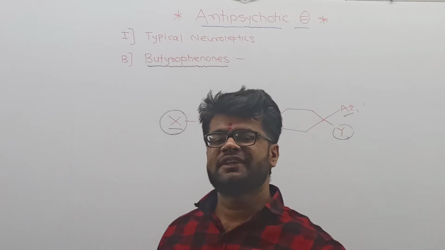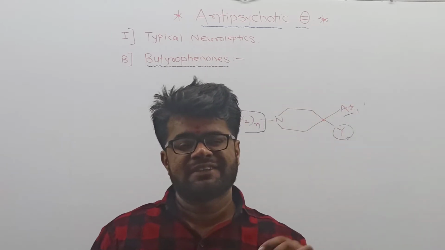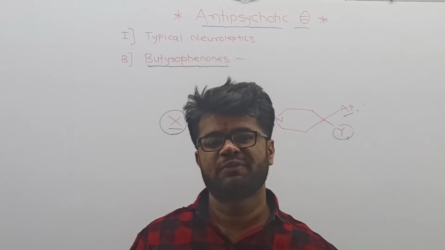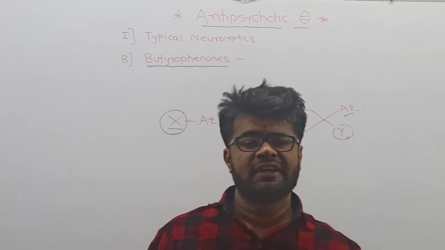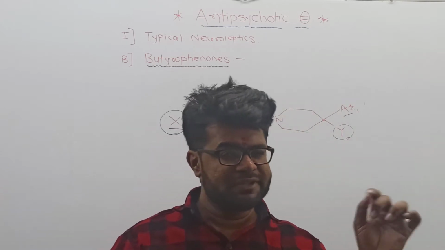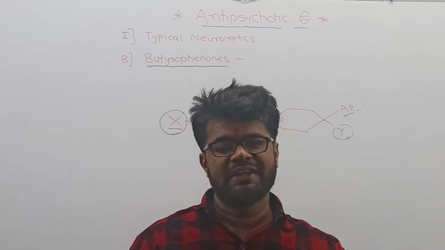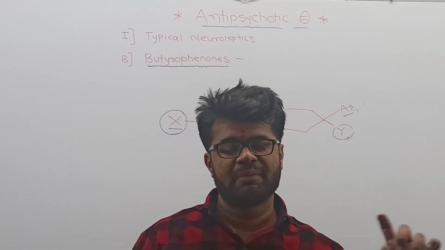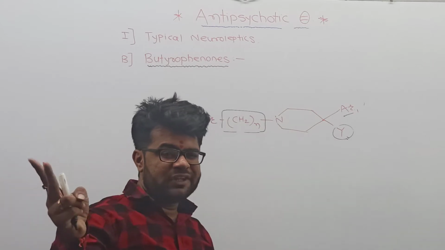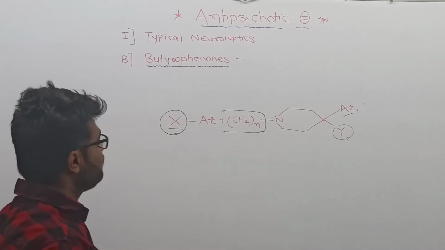In the last lecture we already learnt about the SAR and synthesis of the drug, the general structures of the phenothiazine drugs, and the modifications of the drug. There are three modifications of phenothiazine: the aliphatic side chain, piperidine and piperazine structures. In it, two particular drugs are there. So I am going to conduct an important article on the butyrophenones.